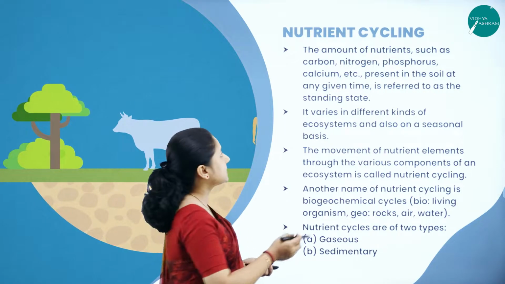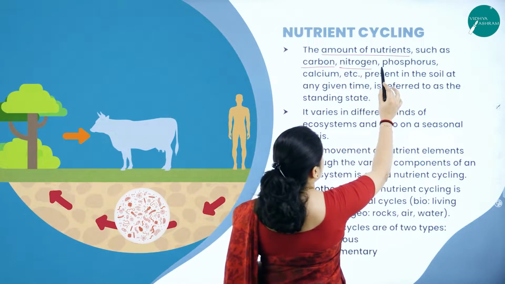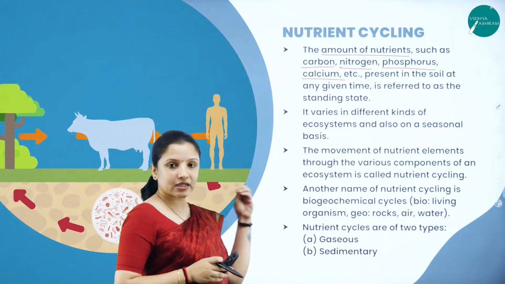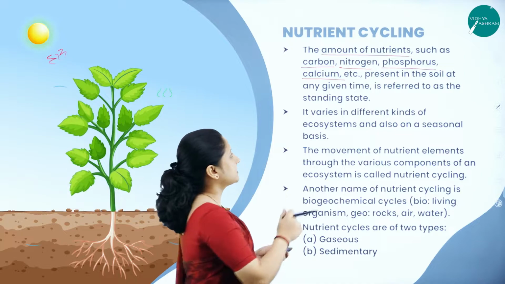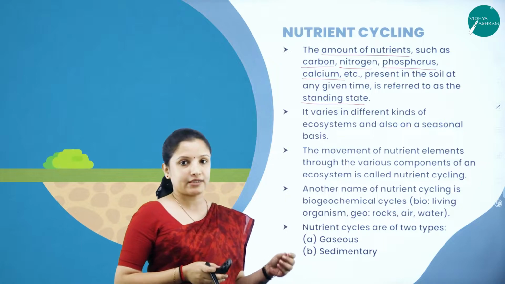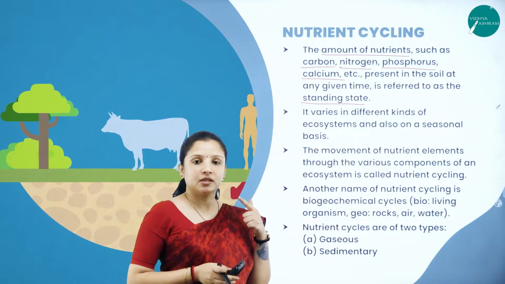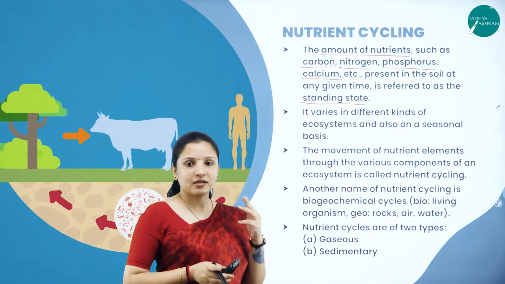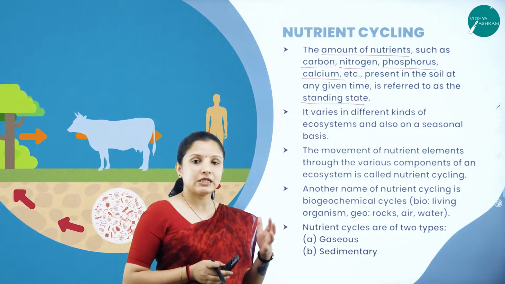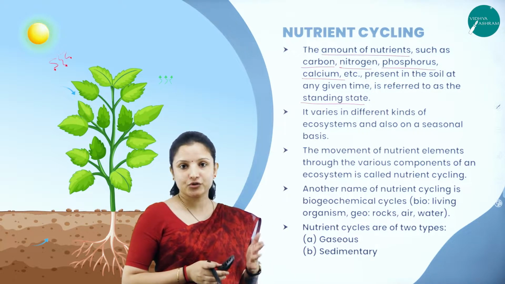So nutrient cycling is nothing but the amount of nutrients such as carbon, nitrogen, phosphorus, calcium, etc. that is present in the soil at a given period of time, which is referred to as the standing state. So in nutrient cycling, we need to learn about the nutrients. There are different nutrients present in the soil, right? There is phosphorus, the nitrogen, the potassium, then the carbon. All these are dissolved in the soil or present in the soil, and they need to be supplied to the plants. And that particular process is explained through nutrient cycling.